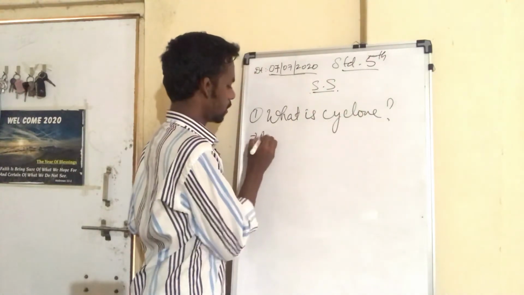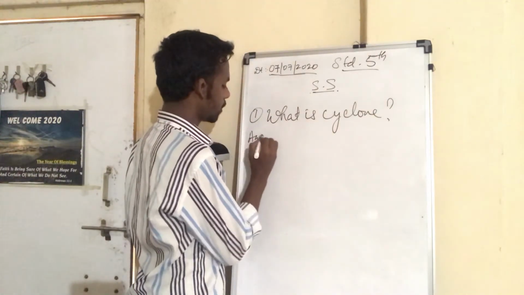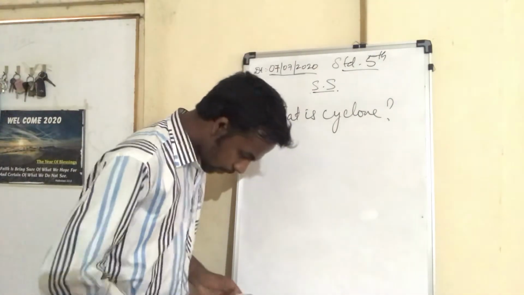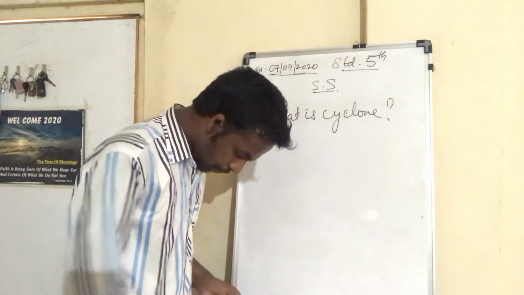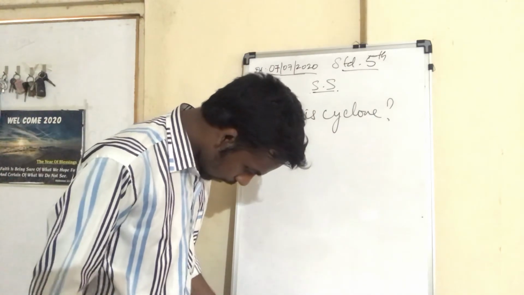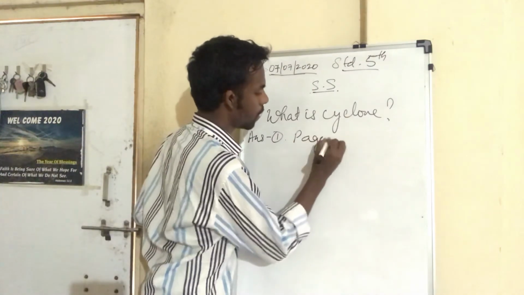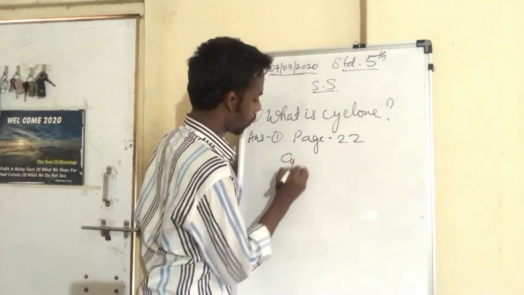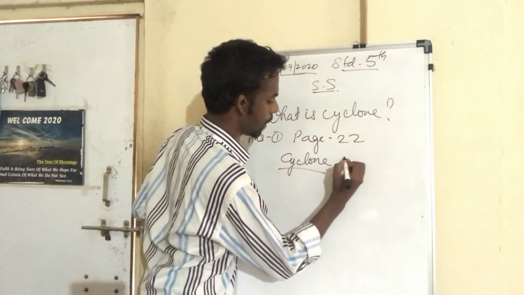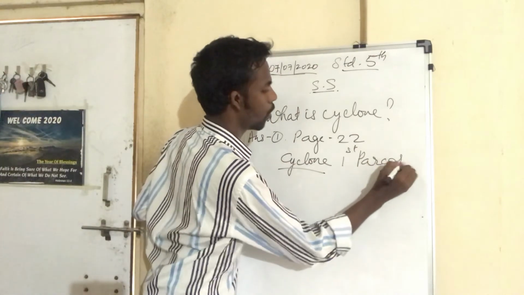I will give the reference for the answer. It would be found on page number 22, on the topic of cyclone, the whole first paragraph.